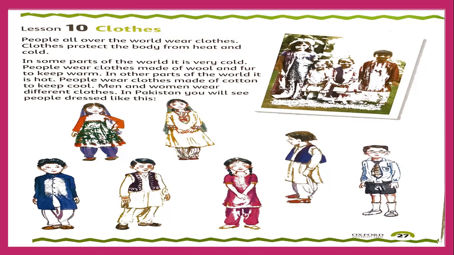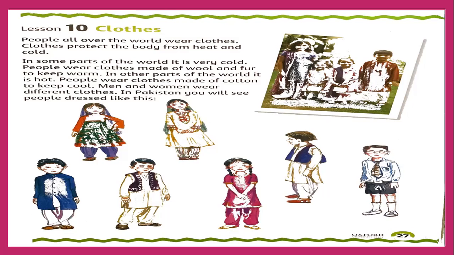And our clothes also provide protection from ultraviolet radiation which is present in the environment of the world. These ultraviolet rays of the sun, our clothes protect us from these harmful rays of radiation. Understand, children? And also, as they have told you here, clothes are used to protect our body from different types of weather conditions and provide us a comfortable situation. Okay, so clothes are very important for us.